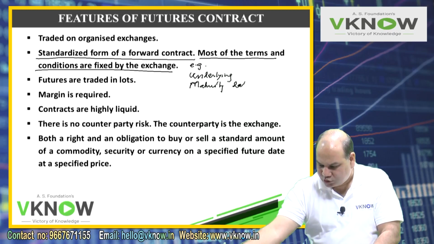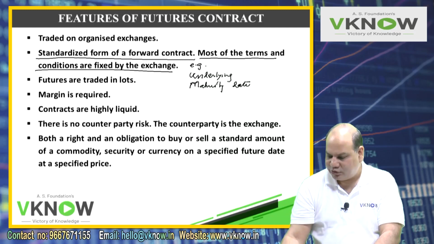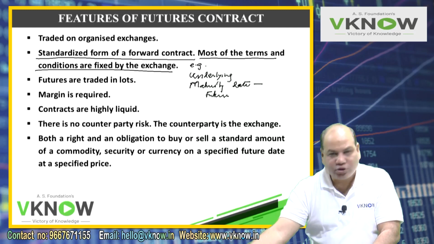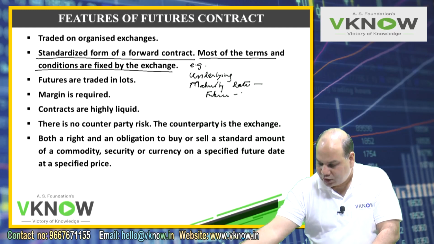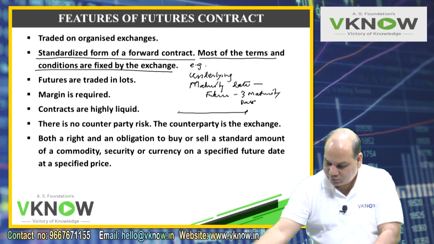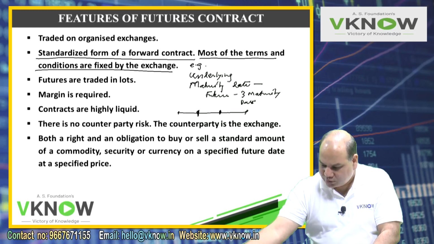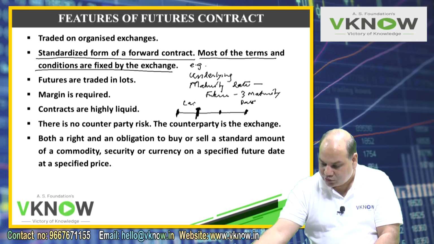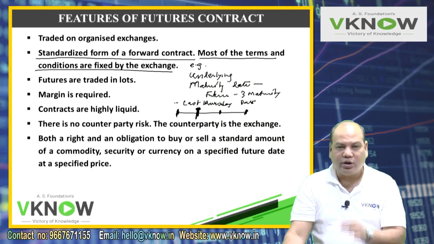Then the maturity date, very important. You can't choose your maturity date. Maturity date is fixed by the exchange. If you enter into a future contract in India on any stock, there are 3 maturity dates available. 3 maturity dates only. Which are these 3 maturity dates? 1 month maturity, 2 months maturity, 3 months maturity. Even in 1 month maturity, the date is also fixed. What is the date of maturity? Last Thursday of the month. Last Thursday, future contracts mature.